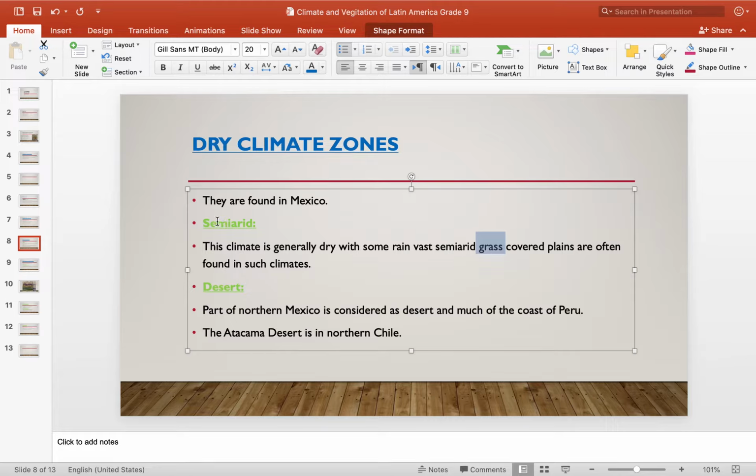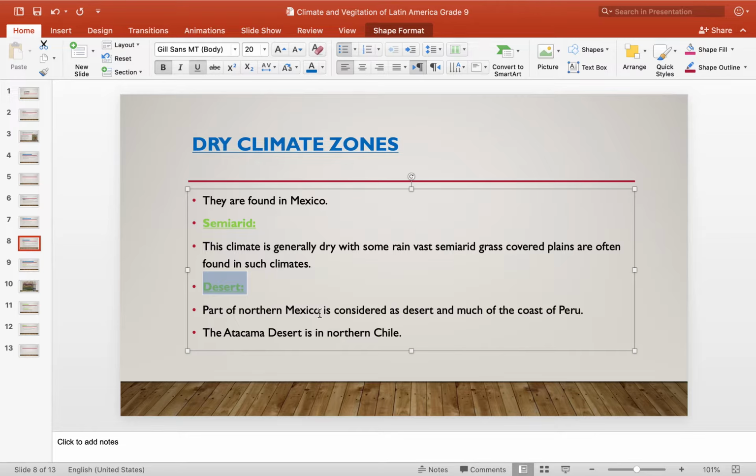So the vegetation is semi-arid grass-covered plains, and the climate is generally dry with some rain. Proceeding with the desert that forms most of Mexico.